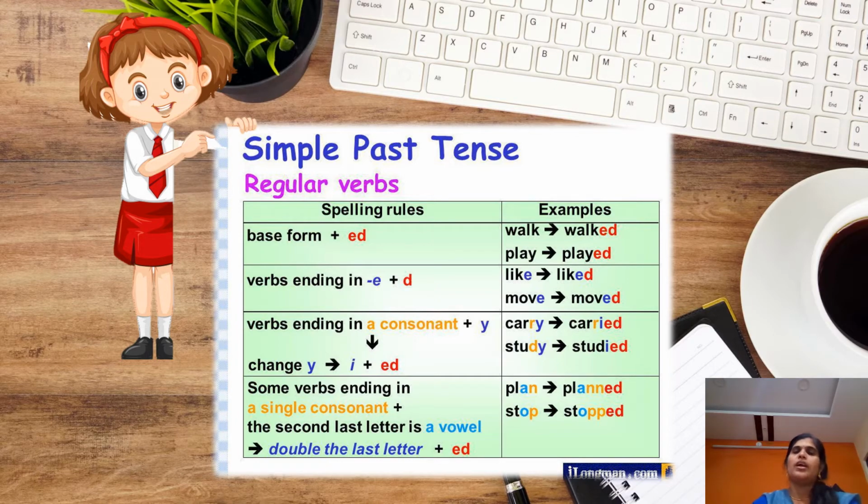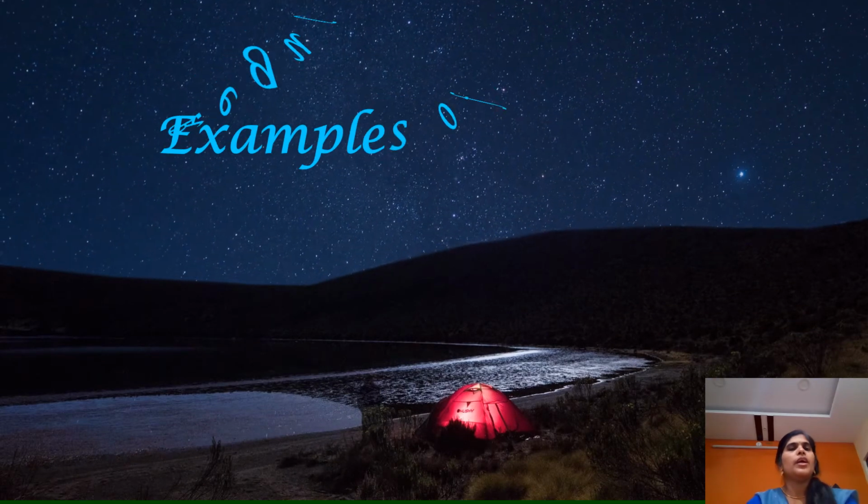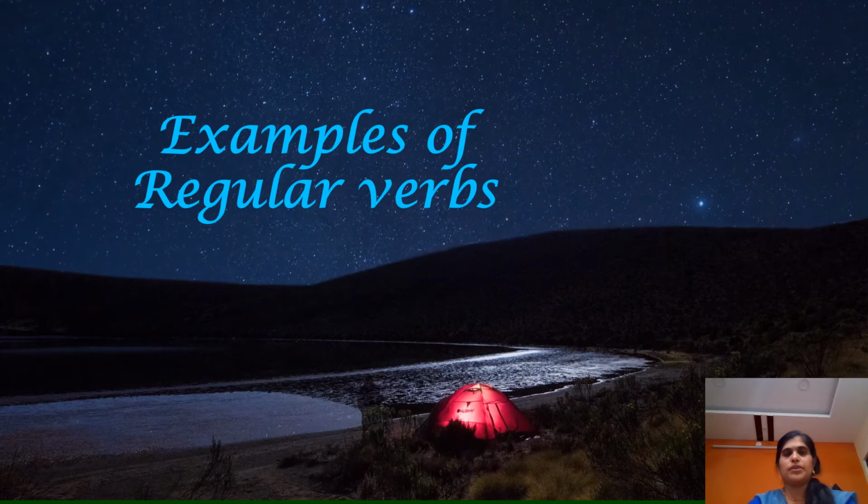So children, here are some of the spelling rules in order to change the simple present tense into a simple past tense. Now let us see some examples of regular verbs.